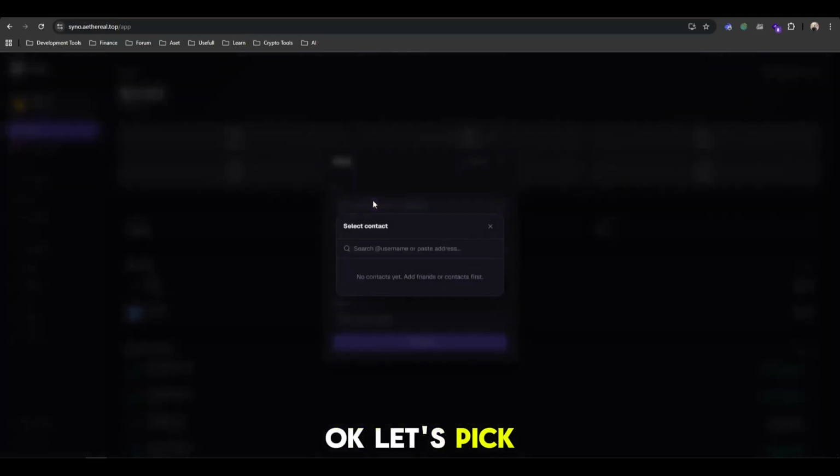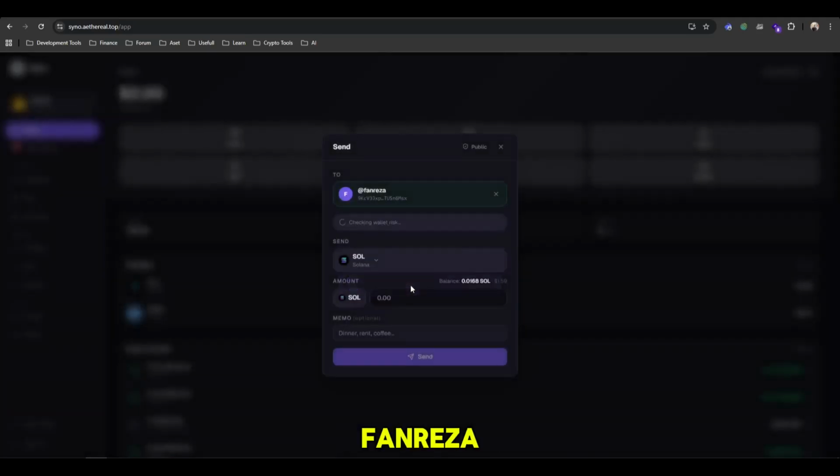Okay, let's pick someone in my contact. I already have friends. This is Fundraiser, it's my friend. And this is the risk score. If it's 0, then this wallet is safe. As you can see here, the wallet is safe because the risk score is 0.